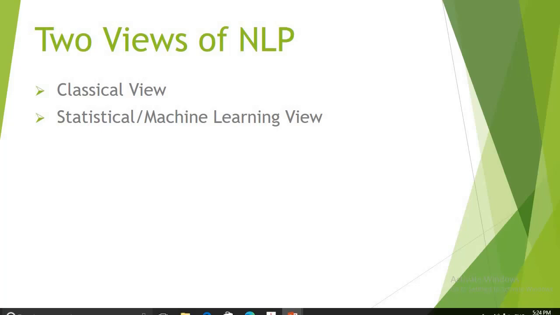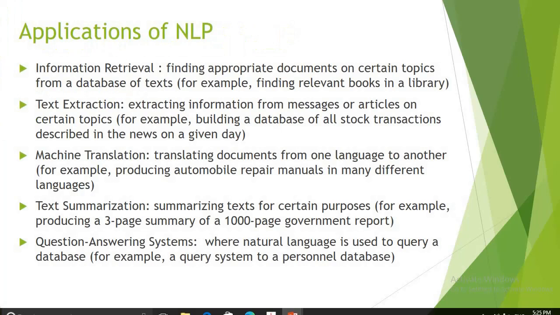Then there can be two ways with which an NLP based system can be designed. One is the classical approach, that is the way we have discussed up till now, and another is the statistical or machine learning approach, wherein, based on the data set that the classical model generates, the machines and networks are trained. Accordingly, to speed up the process of making decisions in every phase, statistical computing can be applied. So this is how an NLP based system can be designed.